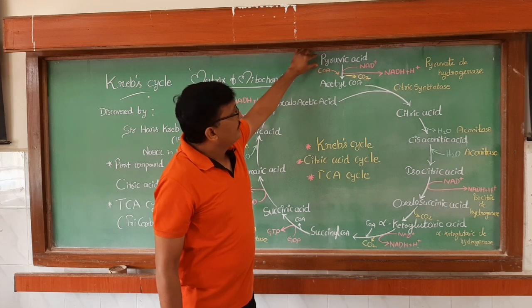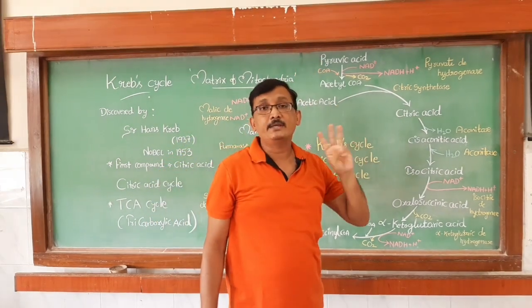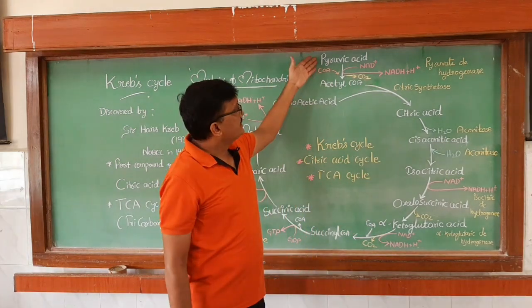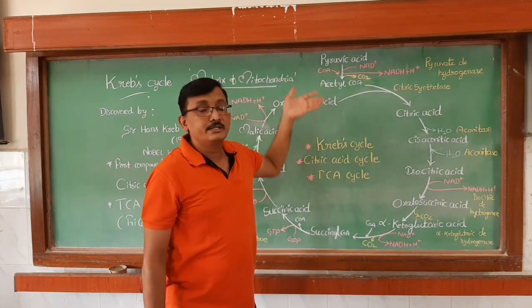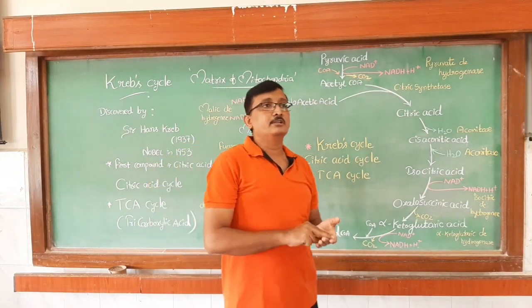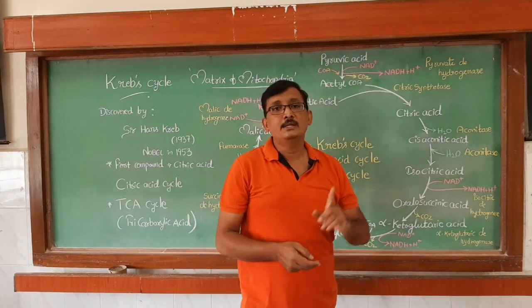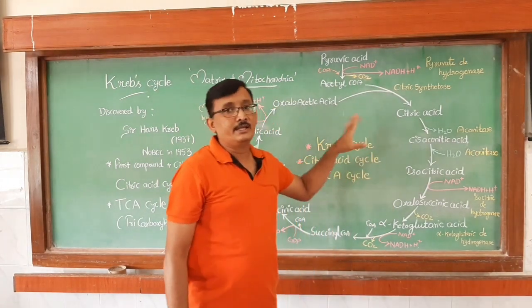So pyruvic acid is the end product of glycolysis. It is a 3 carbon compound. This pyruvic acid first of all undergoes oxidative decarboxylation. Oxidative decarboxylation means where oxidation takes place and decarboxylation also takes place. That's why this is called oxidative decarboxylation.